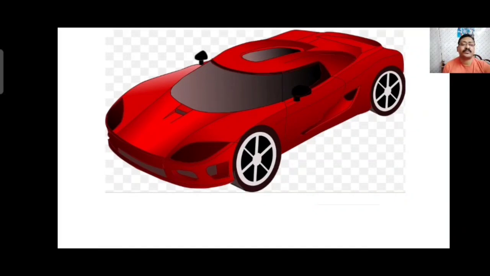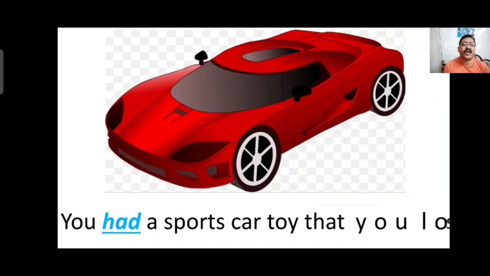Next one is, you had a sports car toy that you lost. It means you used to have a sports car but you don't have it now because you have lost it. So it was in the past, you had a sports car toy.